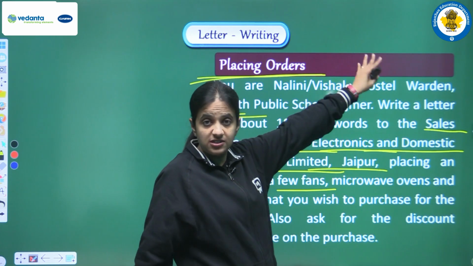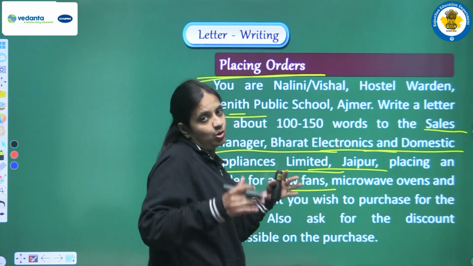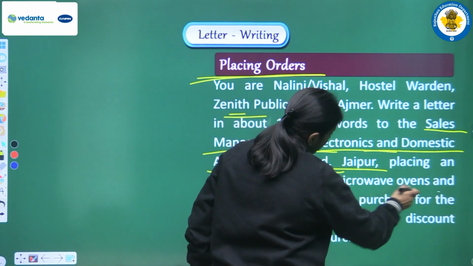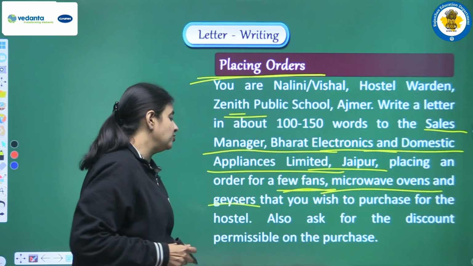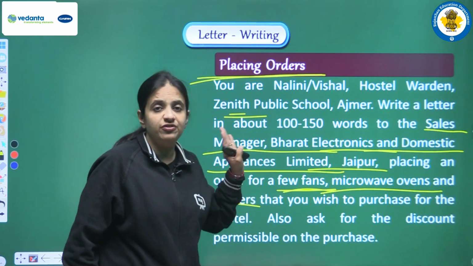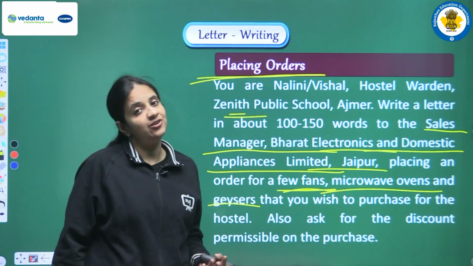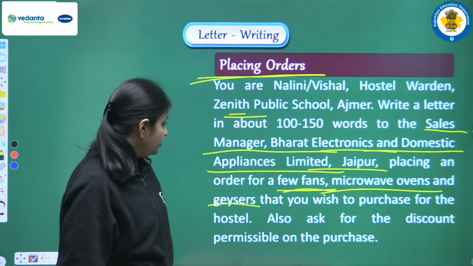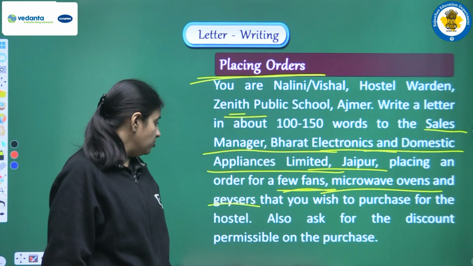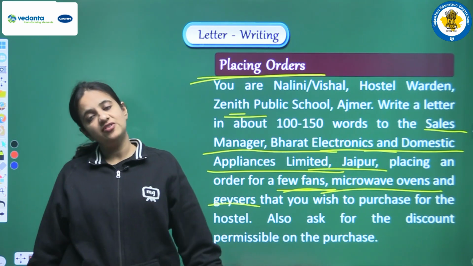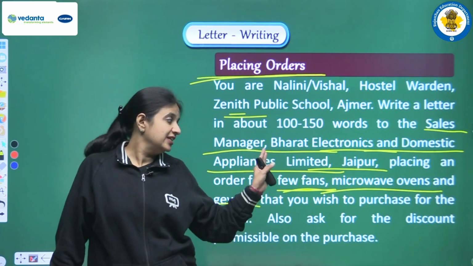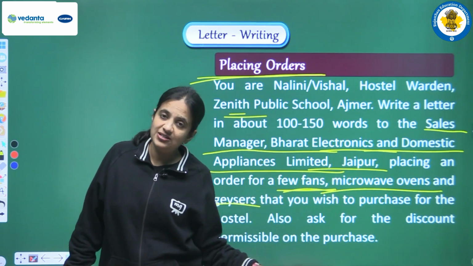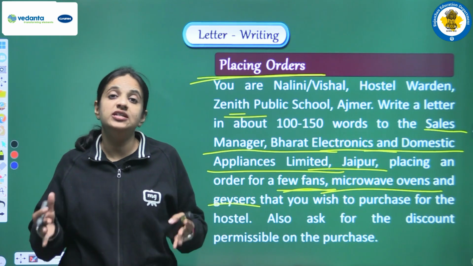Why? Because we are hostel warden, so all these things are required for that hostel. In the hostel we need some fans, we need some microwave ovens, and we need some geysers. These are the items that we need to purchase from this firm. And also ask for the discount permissible on the purchase. So first of all, we have to make one order. These options here are the things that we actually need, and in the letter we also have to talk about some kind of discount.